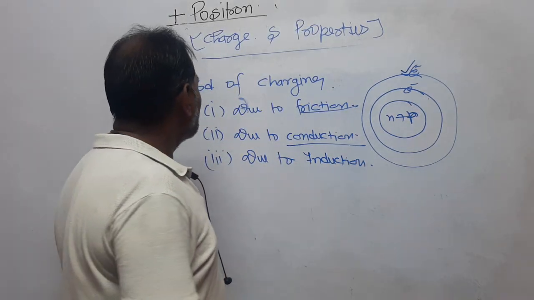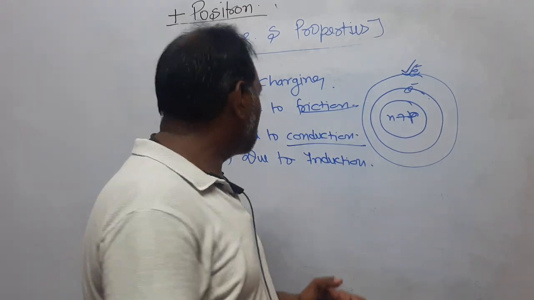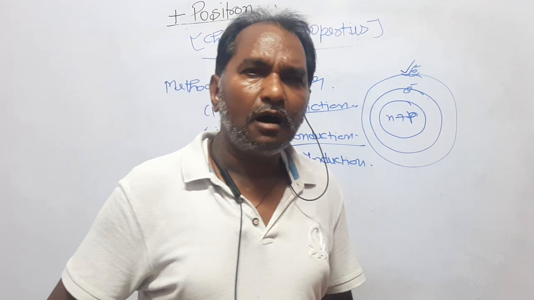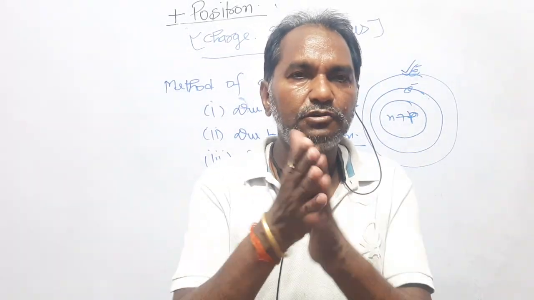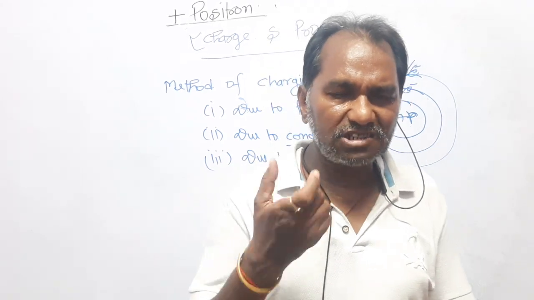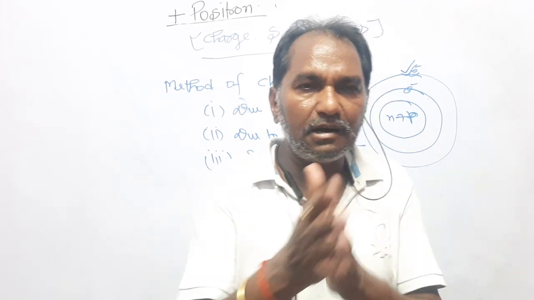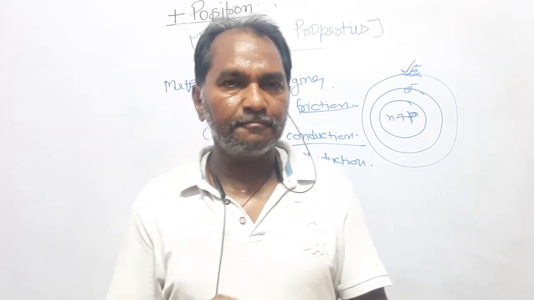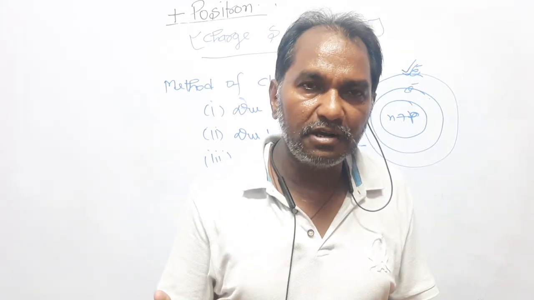Now, dear students, there are three methods of charging. First one is due to friction, second one is due to conduction, and third one is due to induction. How can the charge be transferred due to friction? If two bodies, one a charged body and another a non-charged body, are rubbed, then the charge will be transferred from one to the other. You know, the transfer of charge is in the form of free electrons.